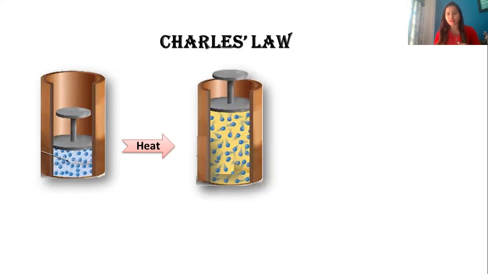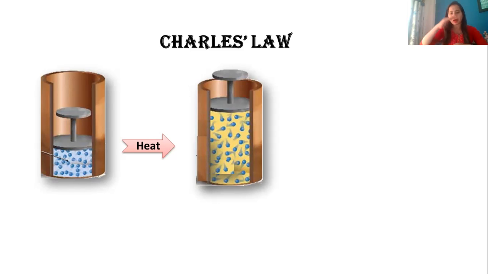When they start moving away from each other, they start applying pressure. And because of that, to minimize that pressure, the piston goes up, it expands. From this, you can see, when the molecules are hitting the walls of the container, they are going to increase the pressure. But what we want is the pressure to be constant. So to keep the pressure constant, the piston expands.